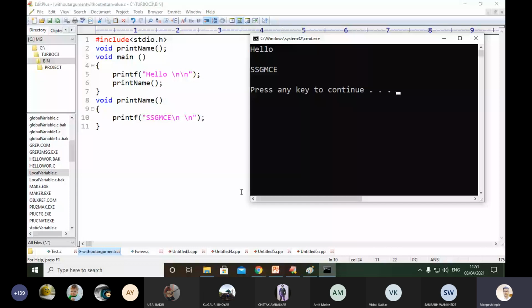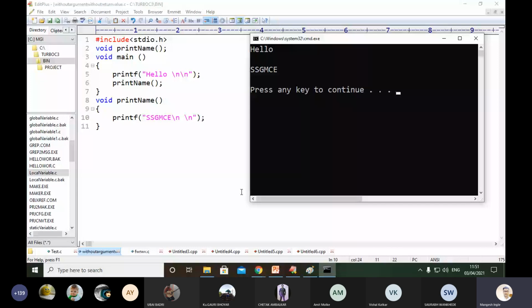At line number 2 that function has not been defined, meaning we have not provided any body to that function. So the control will switch from line number 2 to line number 8.